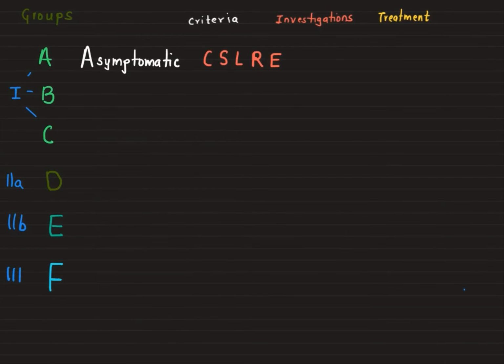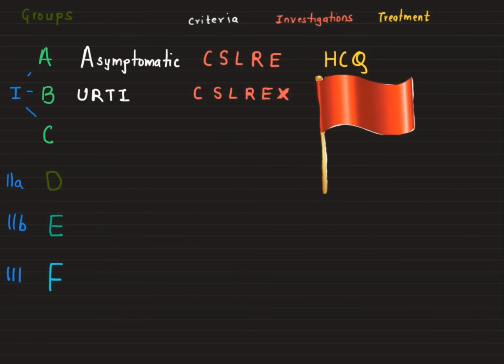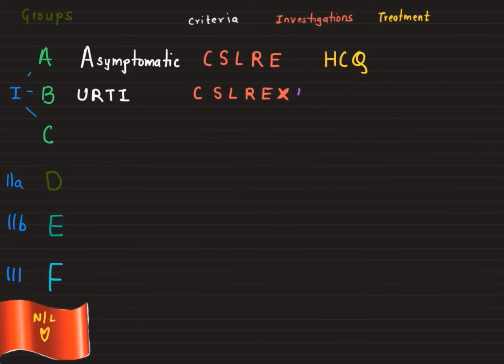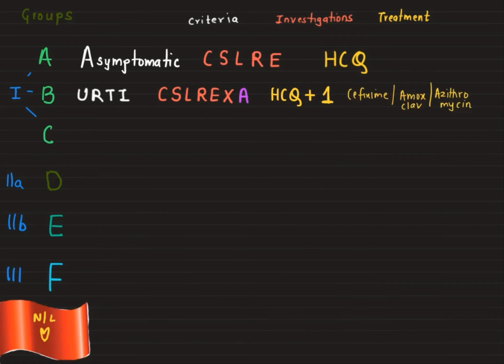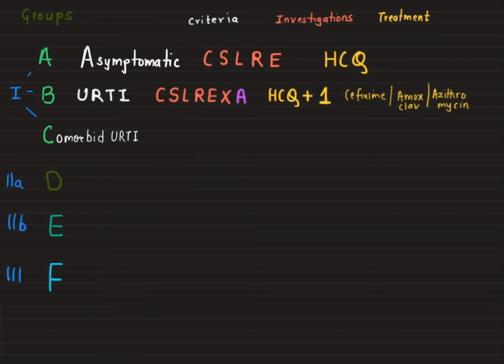So let's summarize the first stage. Group A is asymptomatic: CBC, sugar, LFT, RFT, ECG. Main treatment is HCQS. Group B, Buger comorbid. These are simple URTI cases. Check the red flag signs. The same workup. Chest X-ray gets added, ABG in case of red flags, HCQ plus 1 antibiotic.